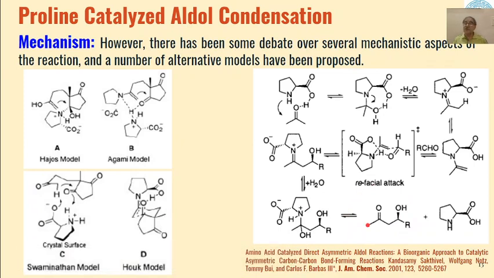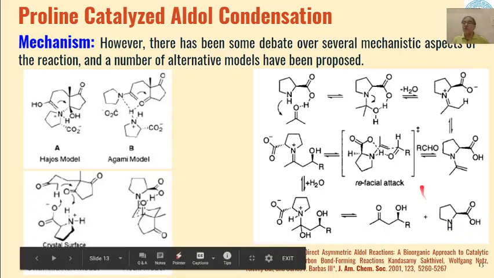So stereospecific aldol products are formed and proline is generated back.